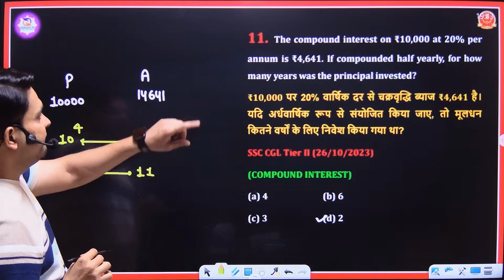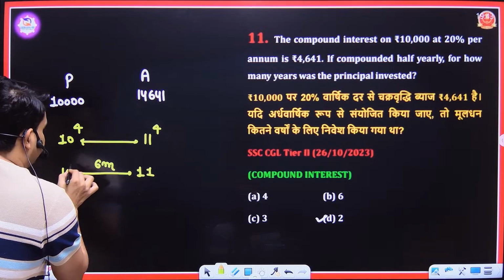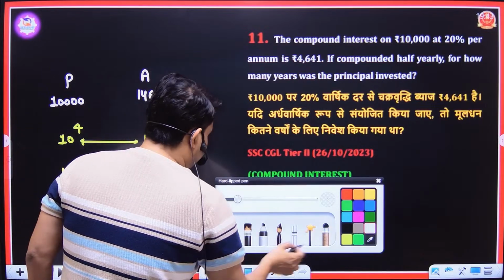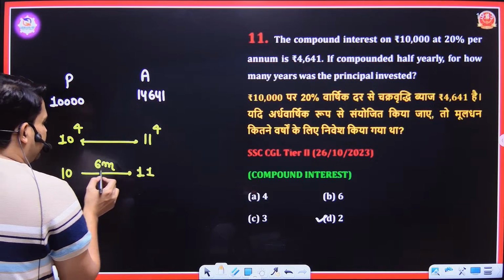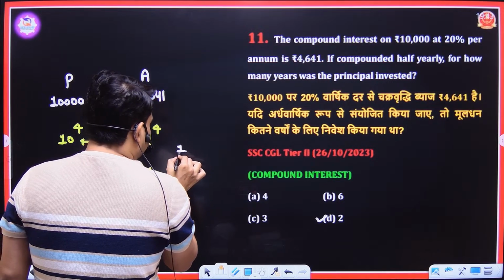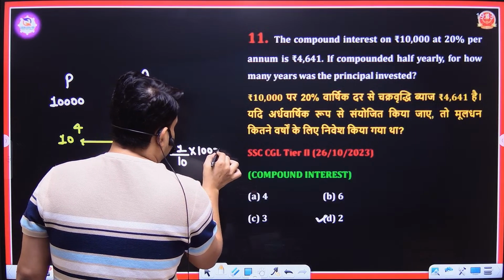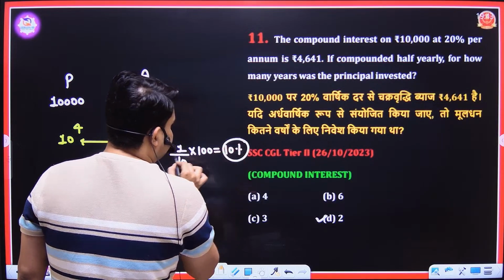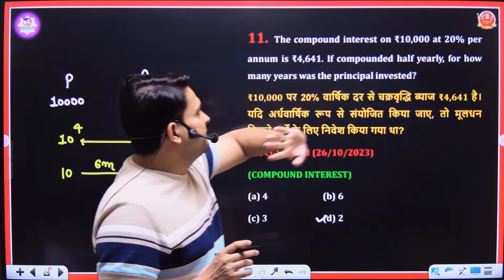Here the time is half yearly. It means it takes 6 months to become 10 to 11. It takes 6 months to go from 10 to 11. It means we get an interest of rupees 1 over 10 into 100, that is equal to 10%. Our rate of interest is 10% here, but what is given? Our rate of percent is 20% here.